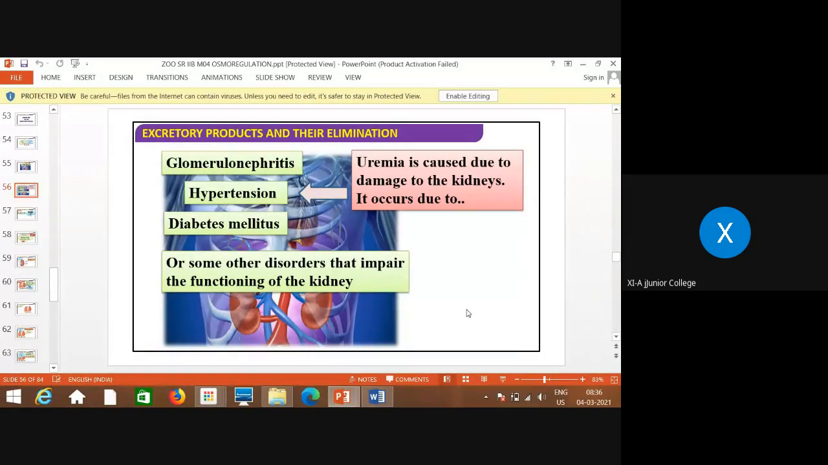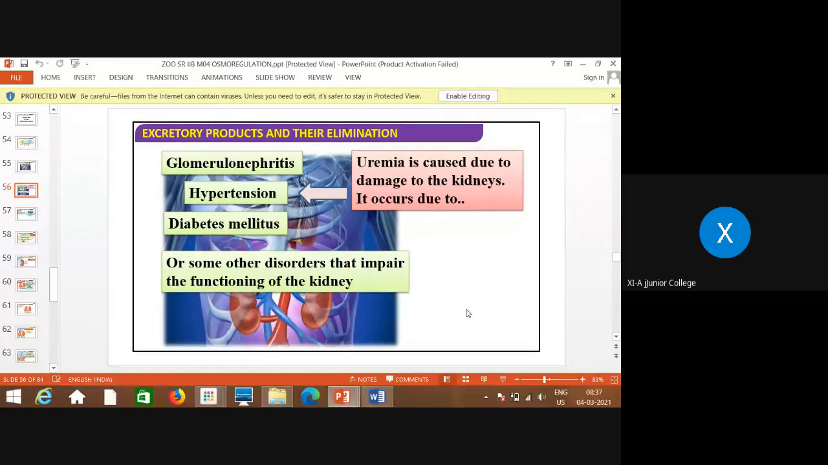What are the reasons? It occurs due to glomerulonephritis, hypertension, diabetes mellitus, or some other disorders that impair the functioning of the kidney. So these are the reasons that uremia is observed. Excess of urea comes in the urine, then it is called as uremia.